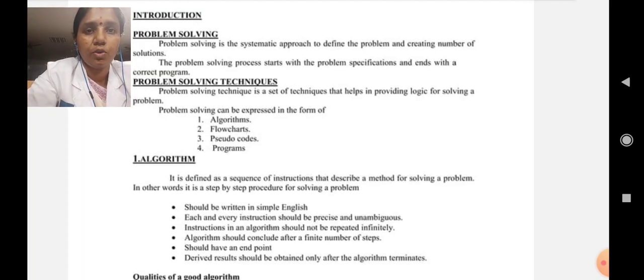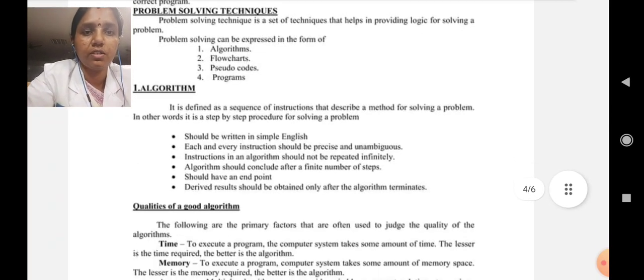The first feature of an algorithm is that it should be written in simple English. These are the methods and procedures and rules you need to follow when writing the algorithm. Each and every instruction should be precise and unambiguous. Instructions in an algorithm should not be repeated infinitely. An algorithm should conclude after a finite number of steps. It should have an endpoint. The derived result should be obtained only after the algorithm terminates.